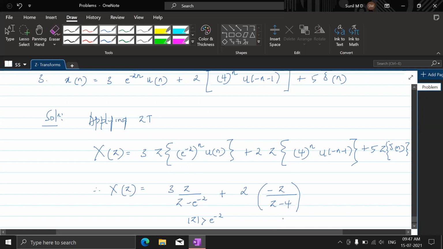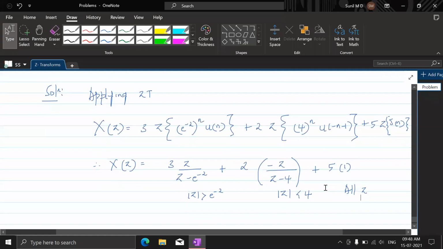Fine. And what is the ROC? It's inside the circle with radius 4. Understand? See the association. E power minus 2 is less than 4. So that's why this sits properly. Otherwise, no. Okay. So for this, it is 5 into 1 because it's 1. And it's all z for this. But since this is applied here, these two we need to consider.